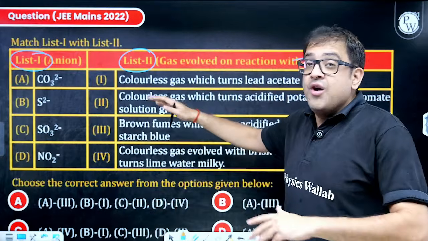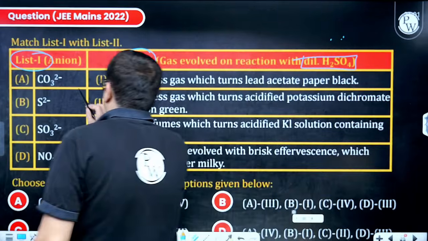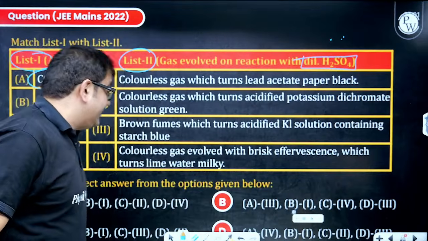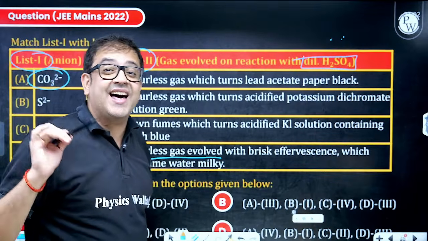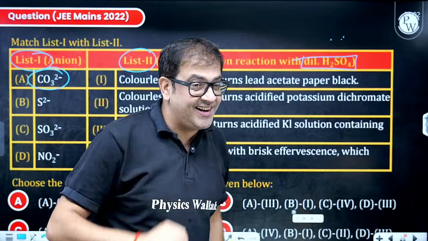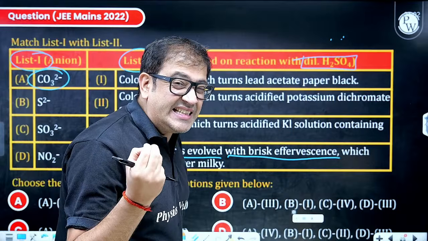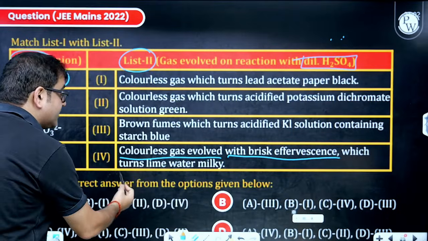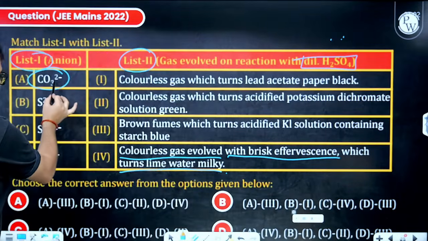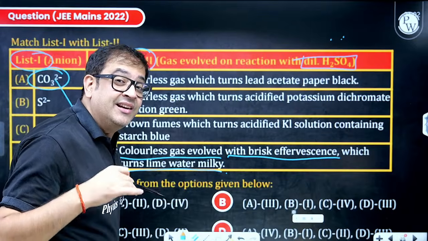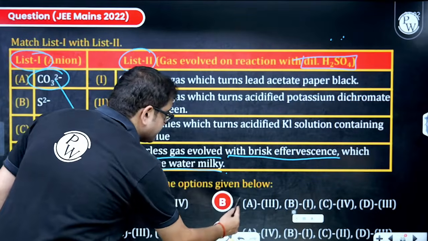Now, what are the common inferences that you should know? Sir, if you have carbonate ion, then from class 9th, 10th, we know it gives a colorless gas. Carbonate ion with acid produces CO2 gas, which is colorless. It is released with brisk effervescence, that sound that comes, which turns lime water milky because of formation of calcium carbonate. A very famous point for carbonate ion, which with acid releases CO2 gas. That means A is 4. That means option A is incorrect, option B is incorrect.